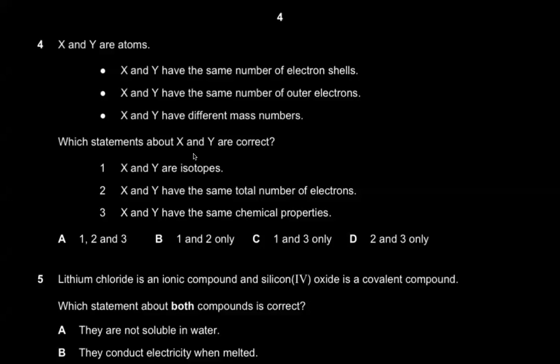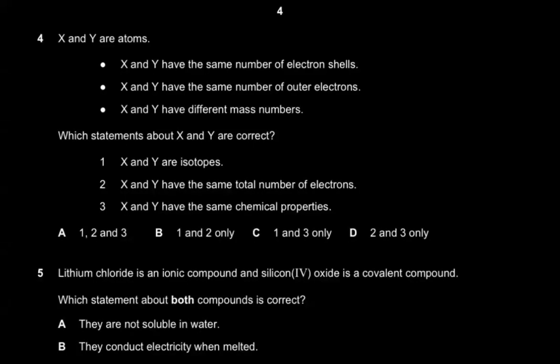They basically indicate that they might be isotopes, right? Because isotopes are different atoms of the same element having the same number of protons but different number of neutrons, or you could say different nucleon number, or you could say different mass number, right? They're essentially all the same thing. And I think which statement about X and Y is correct? X and Y are isotopes. Yes, X and Y are isotopes because they are different atoms of the same element. How do I know they are the same element? Well, it's indicating that they have the same electron shells and they have the same number of outermost electrons, which means that the number of electrons is the same.